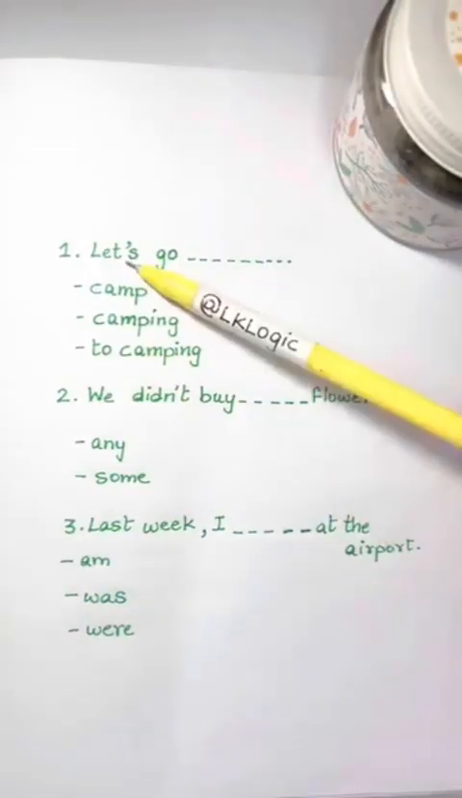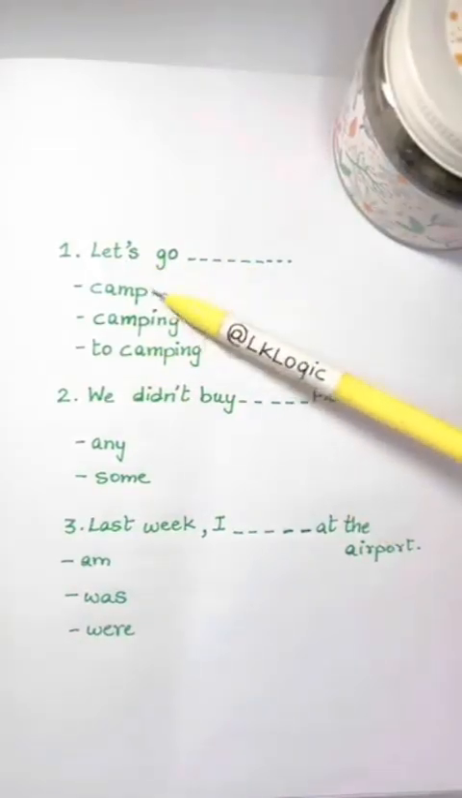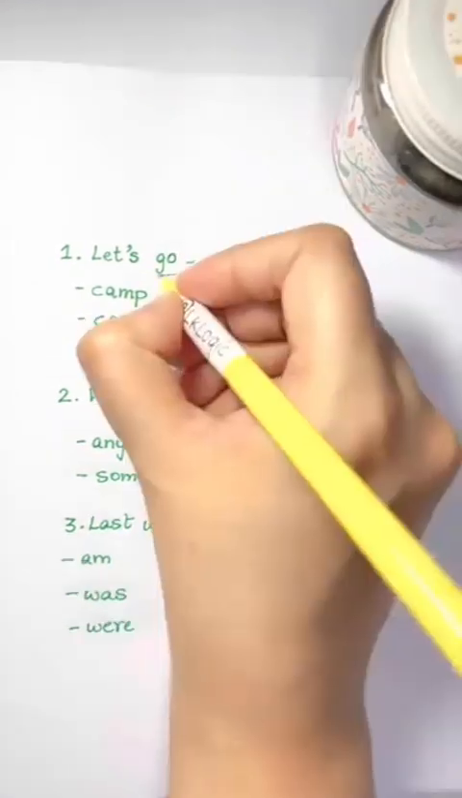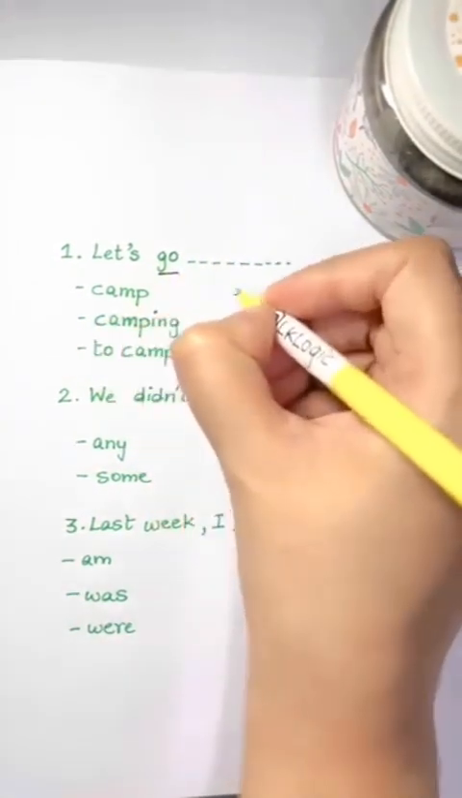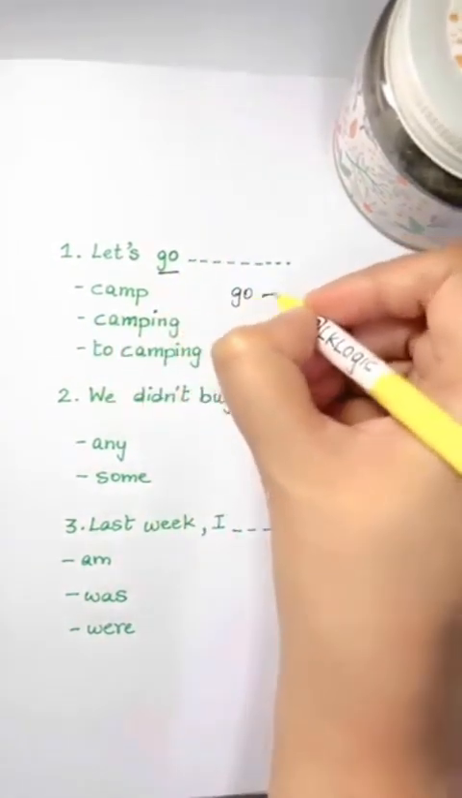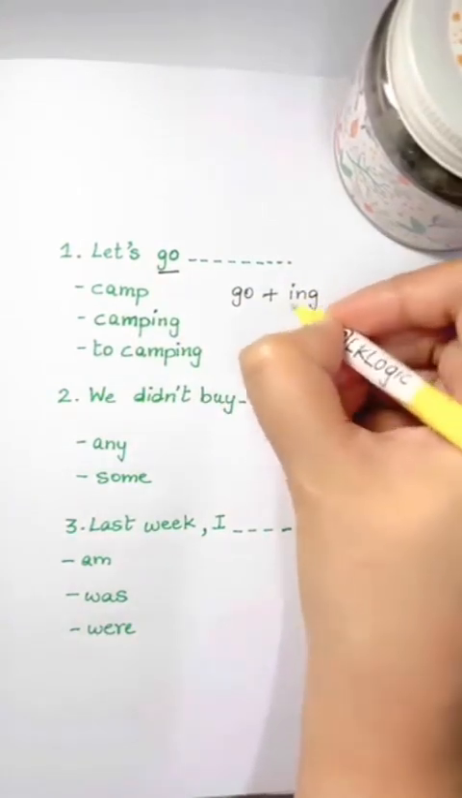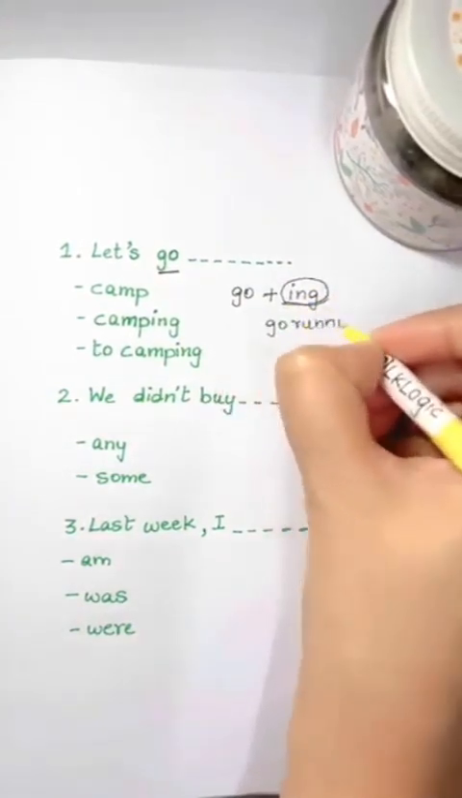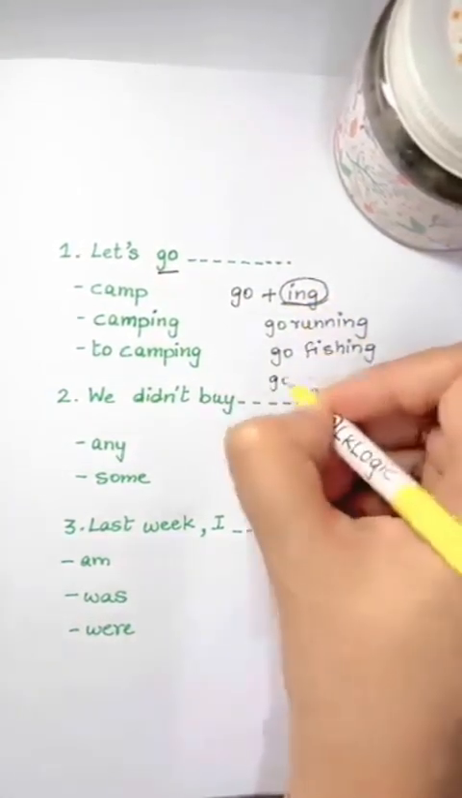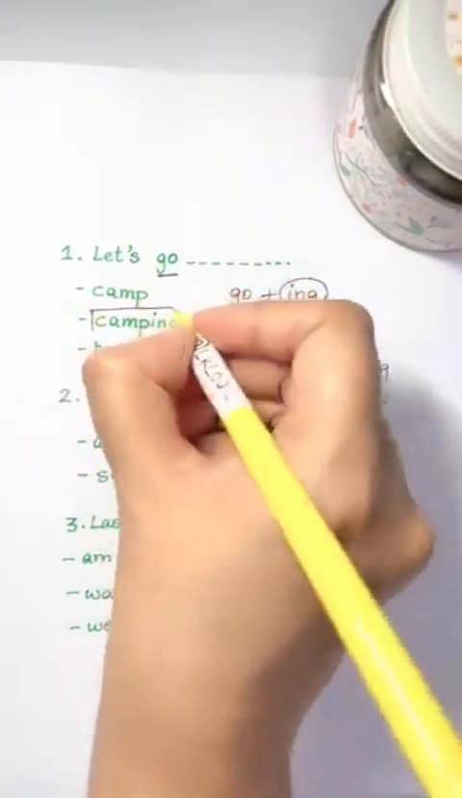Test your English. Let's go blank. Camp, camping, to camping. The key here is go. When go is followed by fun activities or hobbies, we use ing without to. We say go running, go fishing, go swimming. So the answer here is go camping.